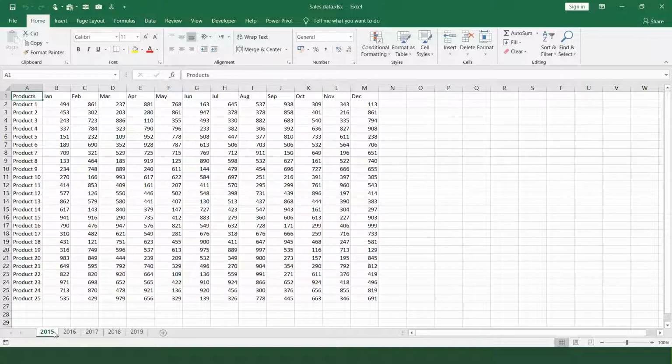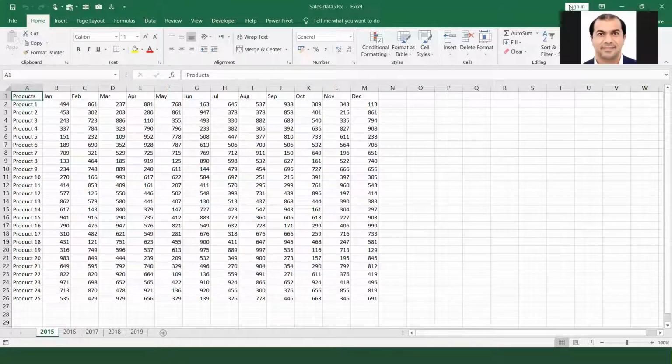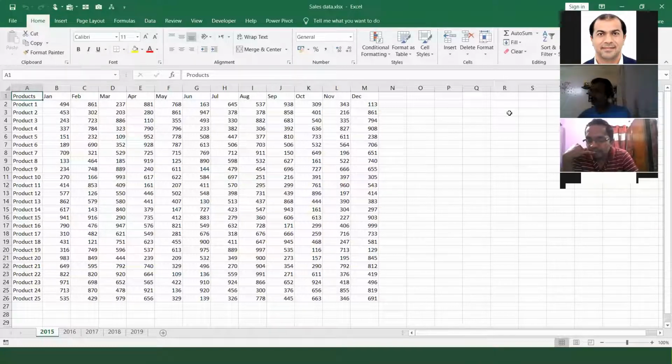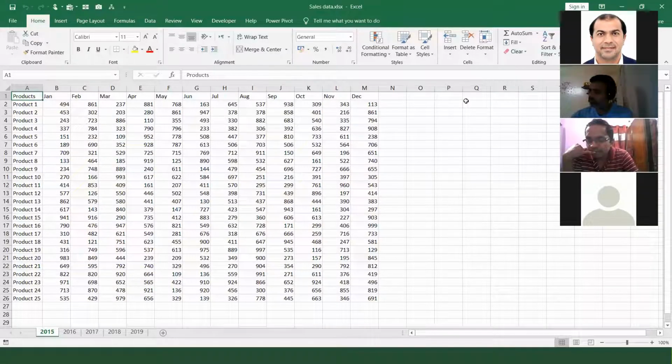Let's take a very interesting example. On a daily basis, you come to the office in the morning, you download some files from the internet and you do some regular task. Or not daily, it can be weekly also. On a weekly basis, you might be downloading some files and you do some regular actions on it. Or you might be doing it quarterly. It can be in many ways.